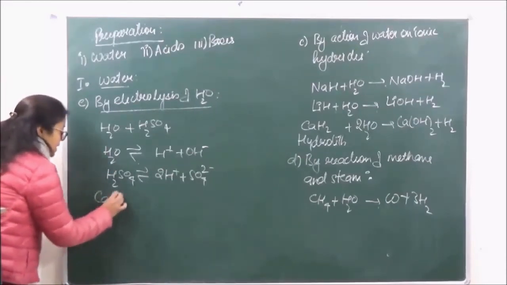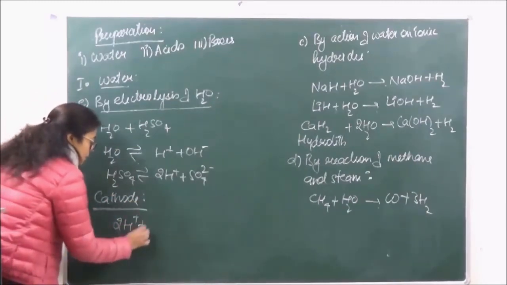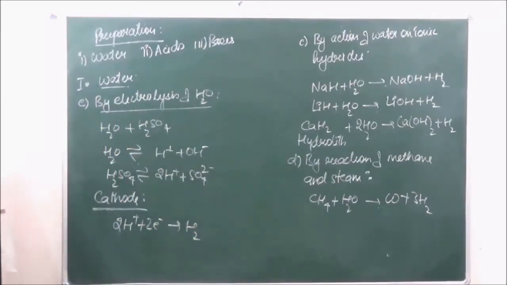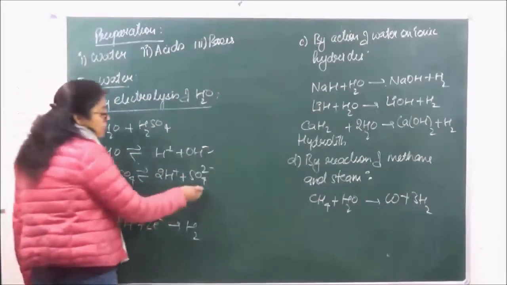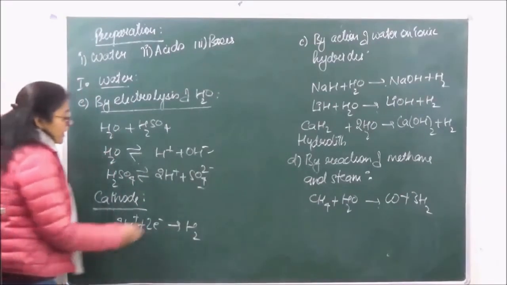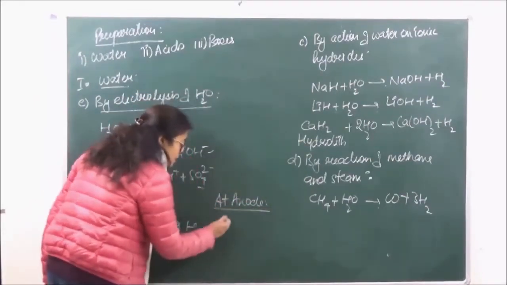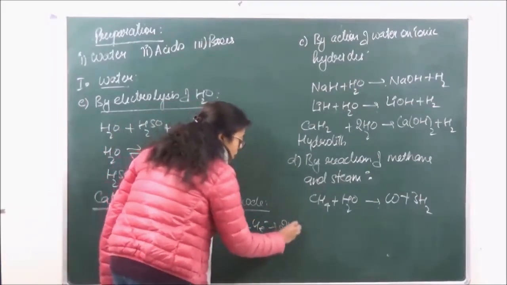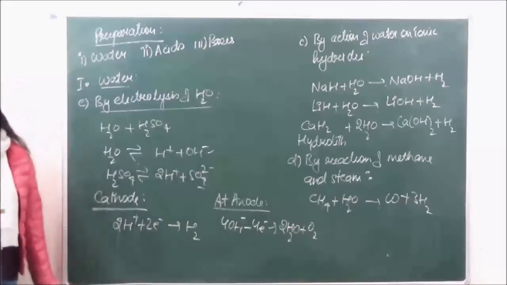So when we are looking at the reaction at the cathode, hydrogen is liberated, and at the anode the reaction of OH negative is going to take place, but the reaction of sulfate does not. That is because of the values of the reduction potentials of both. So when we are looking at the reaction at the anode, oxygen is going to be liberated at the anode.